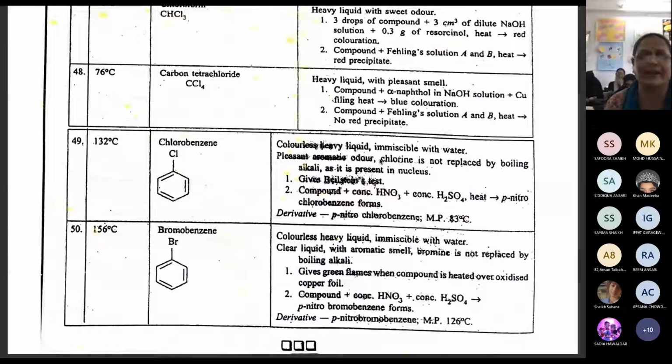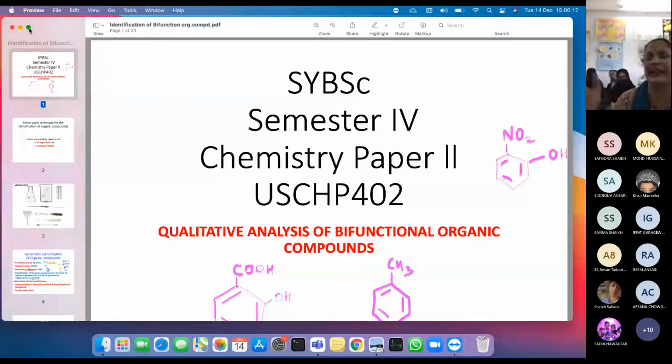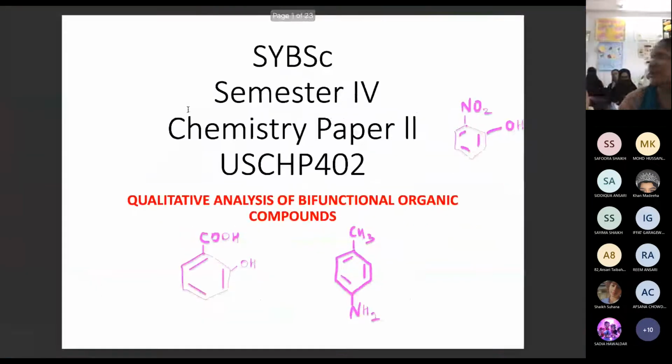Now everybody is clear. Okay, now I just check whether I have one more PPT. I made it. We'll just revise quickly. So this is the syllabus, you have bifunctional. What does bifunctional mean? Two functional groups. Here I have given the example also, the COOH and OH. That means this compound is salicylic acid. If you have only COOH on benzene, we call it benzoic acid, correct? But now at the ortho position there is an OH group, so we call it salicylic acid. Clear? Then this is your para-toluidine.